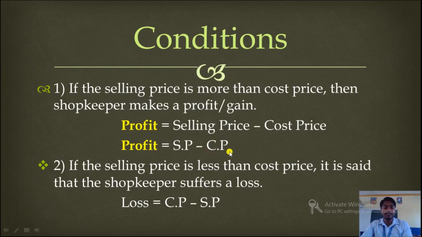Now condition number two, if the selling price is less than cost price, it is said that the shopkeeper suffers a loss. Or we can say if the cost price is greater than selling price, then there will be loss. Then what will be the formula of loss? Loss is equal to CP minus SP. Understood? So these two conditions we have to think about while finding the profit and loss.